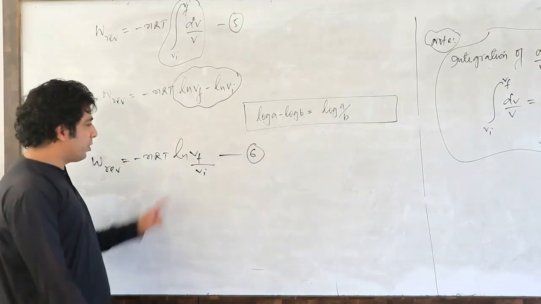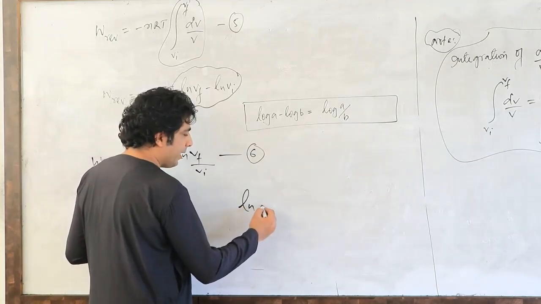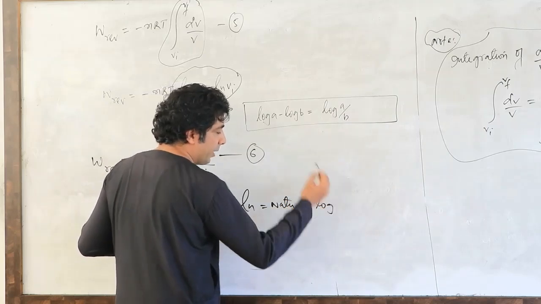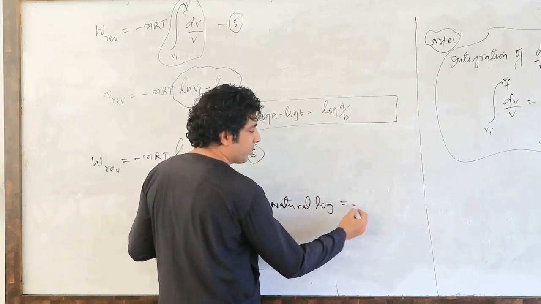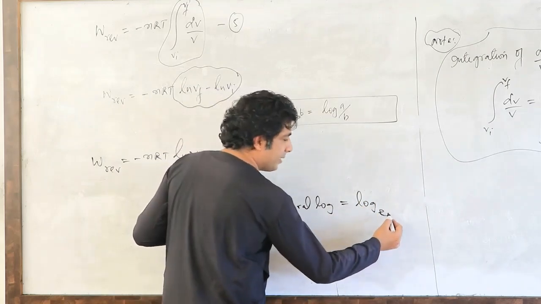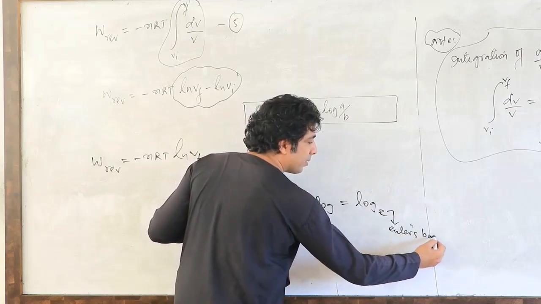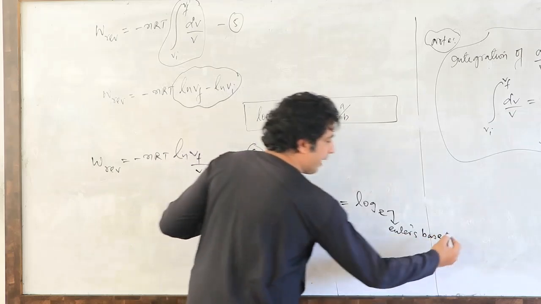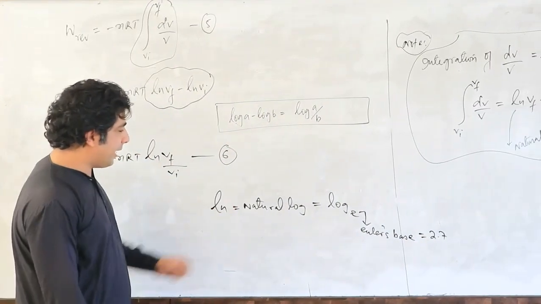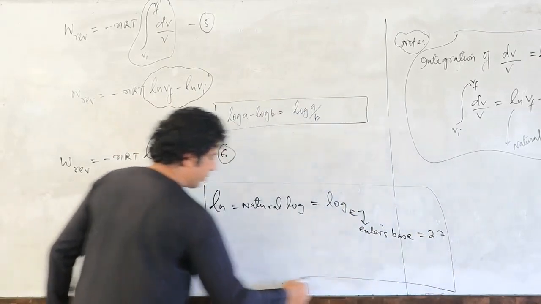And remember one more thing. This ln stands for natural log. ln is nothing but a natural log. This natural log can also be represented as log to the base e, and this e is known as Euler's base. Its value is 2.7. Now this natural log I am talking about here, ln stands for natural log.